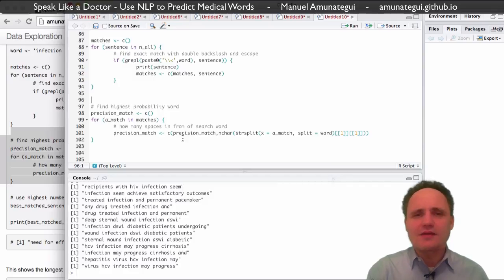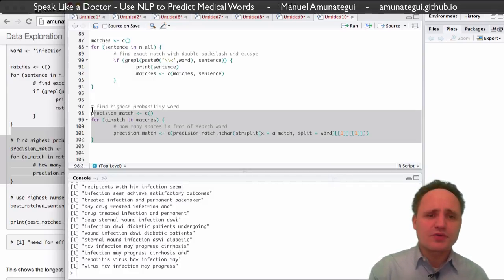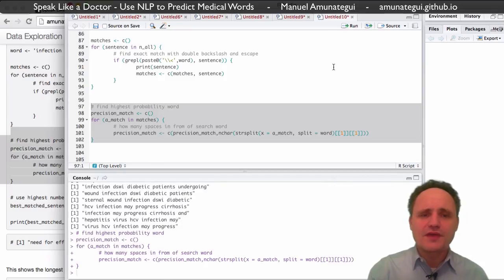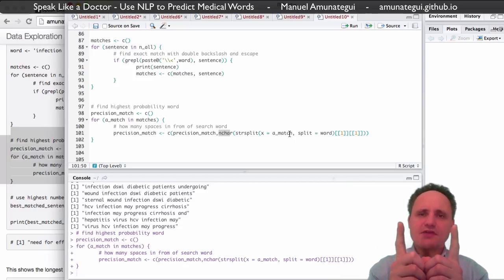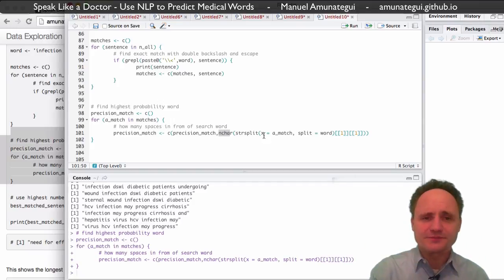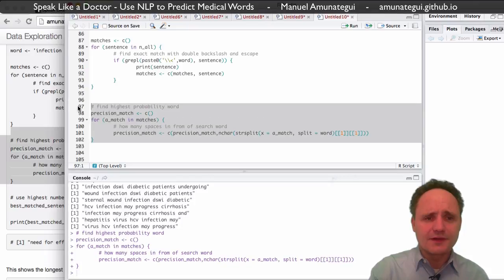So really, there are many different ways of looking at what you think is important, not important. So this is just one approach. So this is going to go through each one of my matches, and it's going to calculate how much space it has in front of the word. Right? It's going to do this nchar on the split from a match. So we take the sentence, you take the ngram, you find your word, you split that ngram by your word, and you calculate the number of characters before that. So I'll run it again.